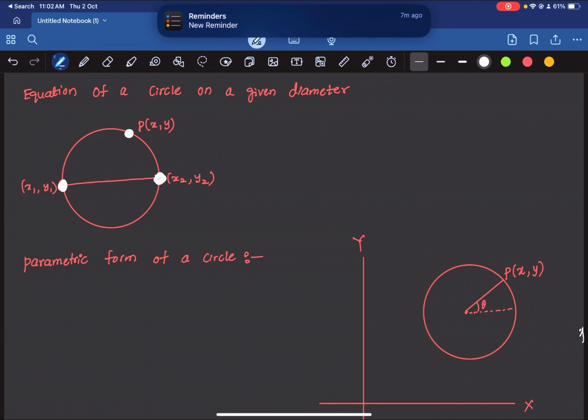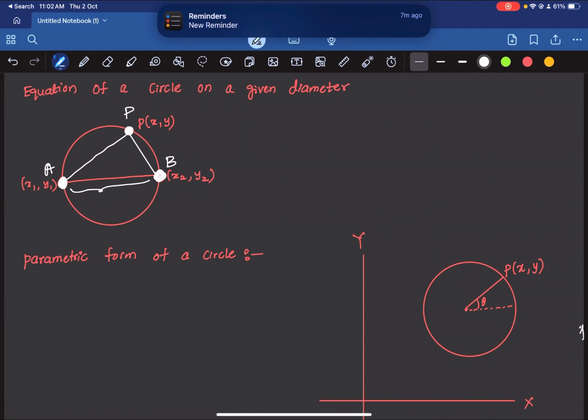Now let us denote this as A and this as B and this as P. Now let's form a triangle like this, APB. Since this is the diameter, the upper part is one semicircle and the lower part of the circle is another semicircle. So the triangle APB lies in the semicircle and the angle in a semicircle is 90 degrees. I hope you remember this from your high school.